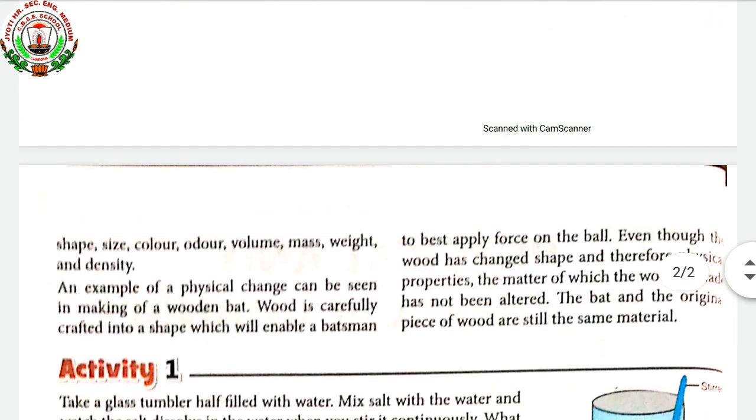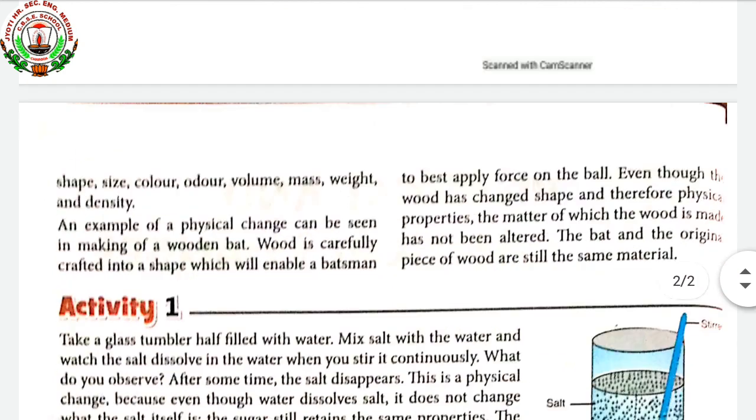A few more examples of physical change are boiling of water, melting of wax, and melting of ice. These are examples of physical change.